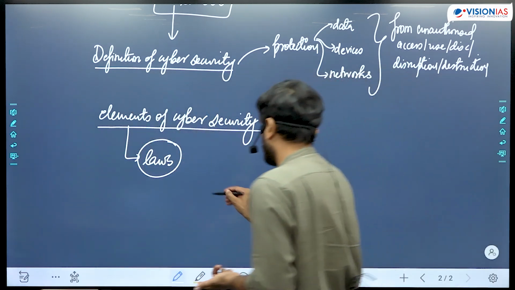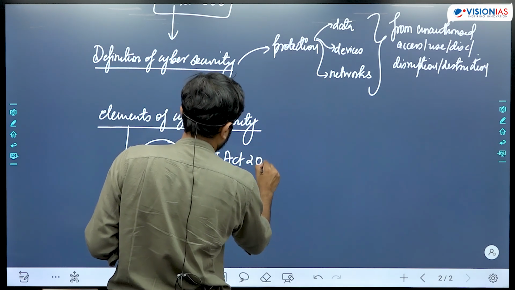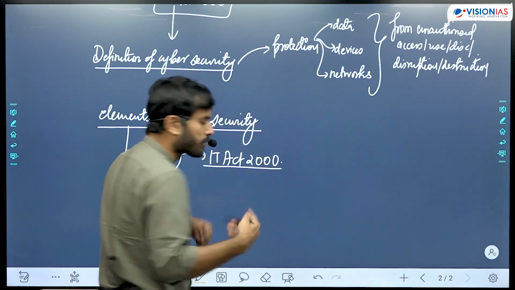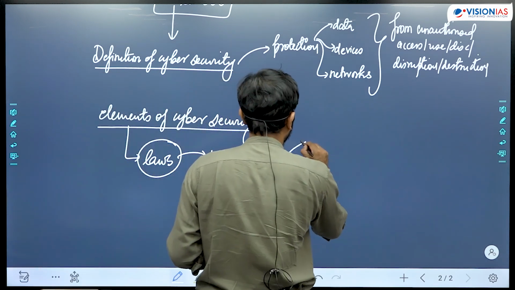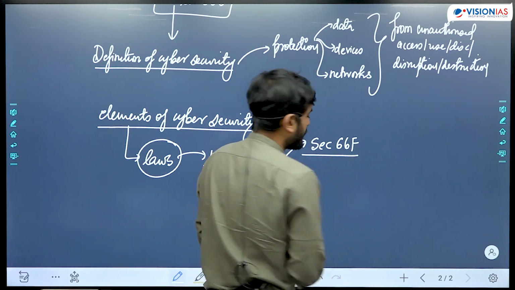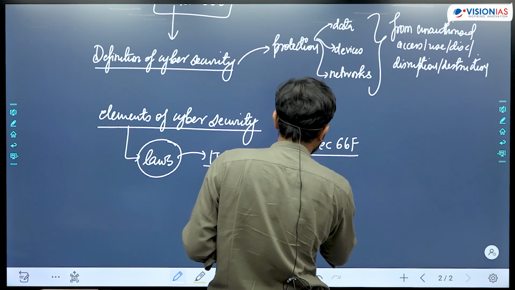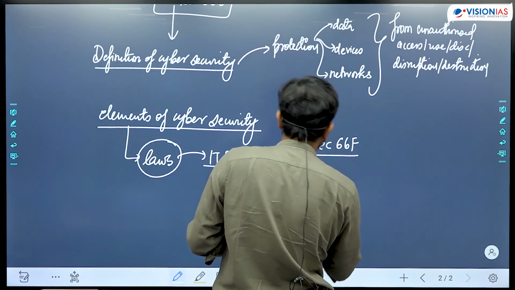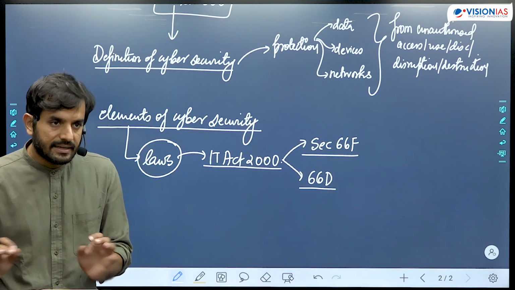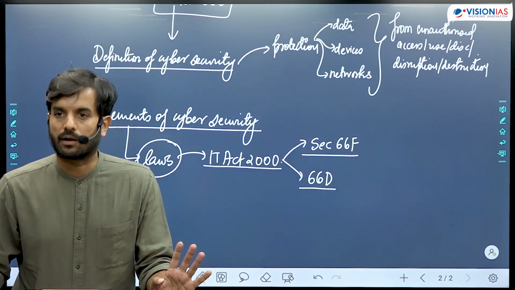For example, you could give an example here. The IT Act of 2000 is a law. There are certain provisions in the IT Act. You could maybe talk about, say for example, Section 66F of the IT Act that talks about cyber terrorism. You could talk about Section 66D of the IT Act, Section 66E of the IT Act. IT Act के थोड़े basic provisions आपको पता होने जरूरी हैं, cyber security का topic prepare कर रहे हैं तो.